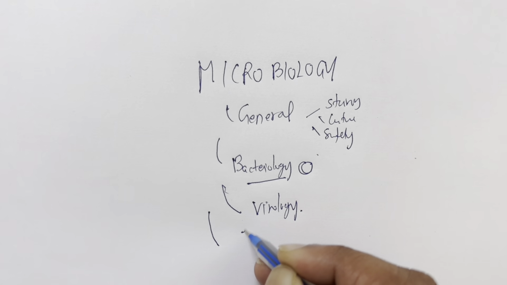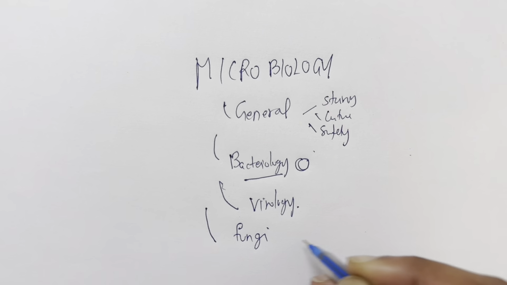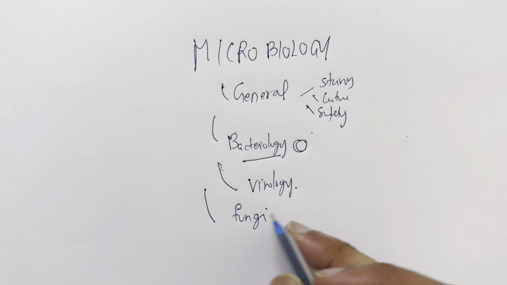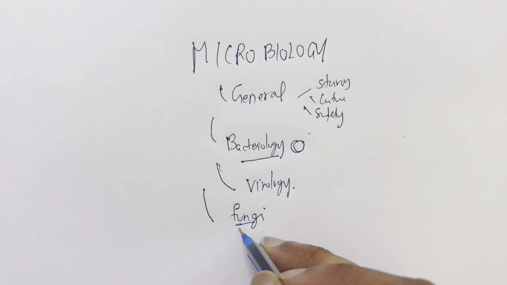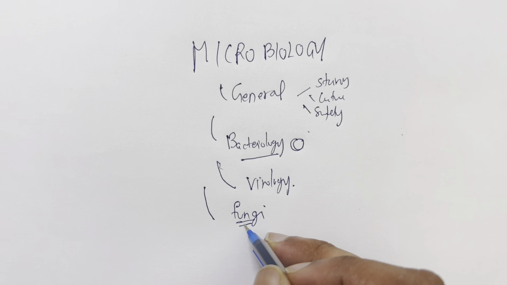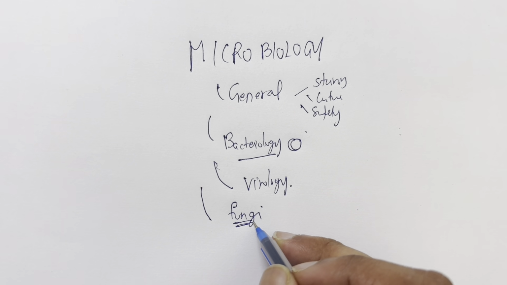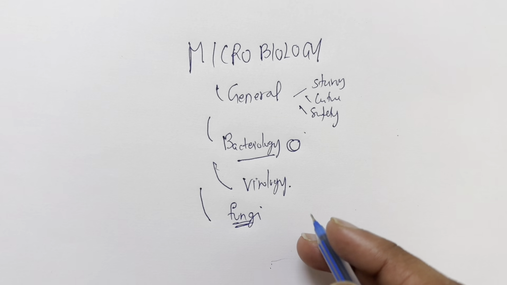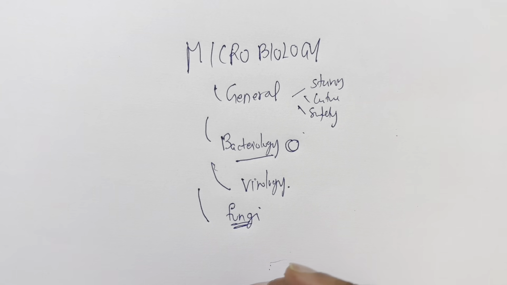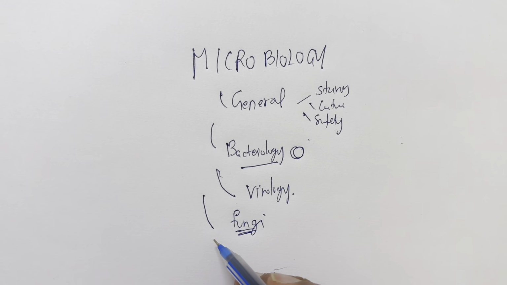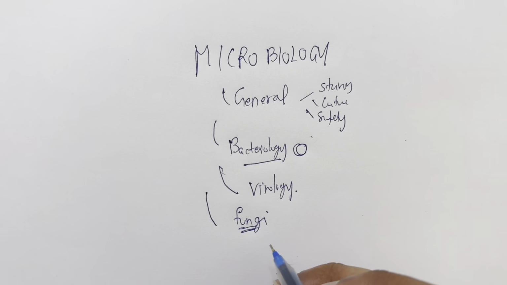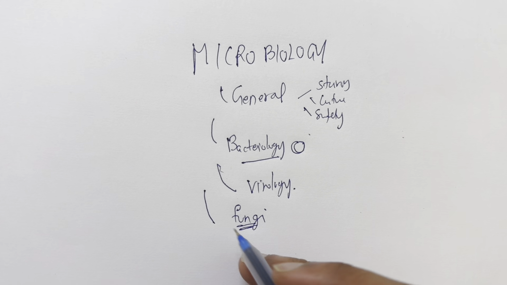And then we have fungi. Fungal infections are a shorter and easier topic, and we see questions coming from fungi always, 1 or 2 in USMLE and 1 or 2 in FMG, NEET PG. So if we can cover fungi, we can answer 1 to 2 questions in any examination we're about to write.